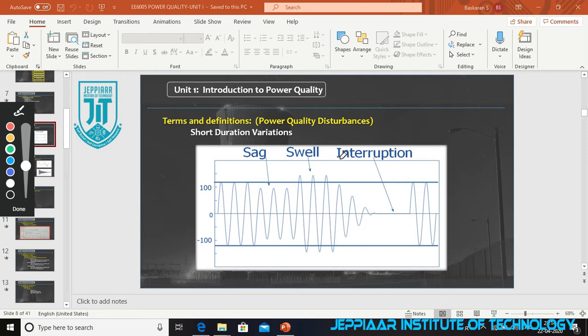The next will be interruption. In sag and swell, the voltage is continuous, either decreasing or increasing. But in the case of interruption, it will be zero voltage. The customer receives zero voltage during an interruption. That is also not for a long time period, it is only for a small time period. That is the interruption.